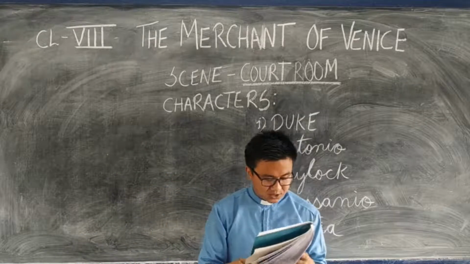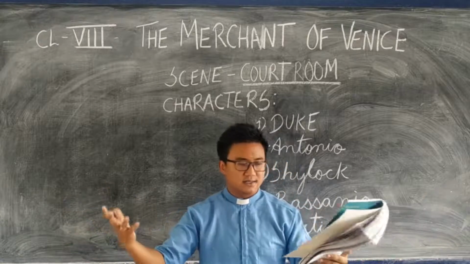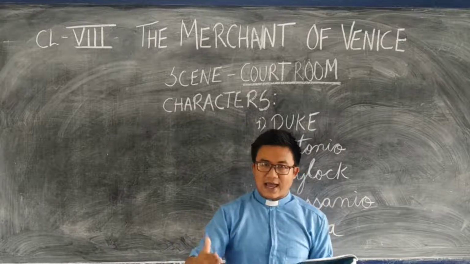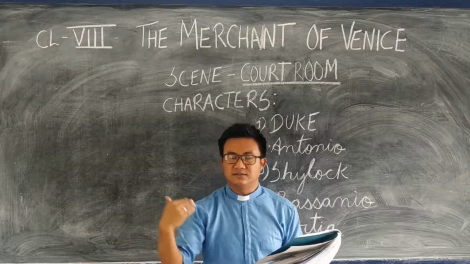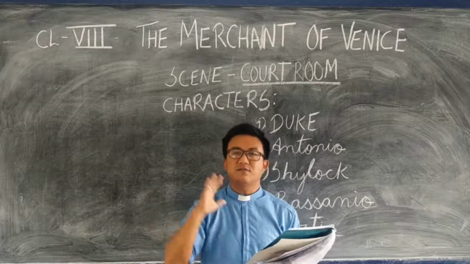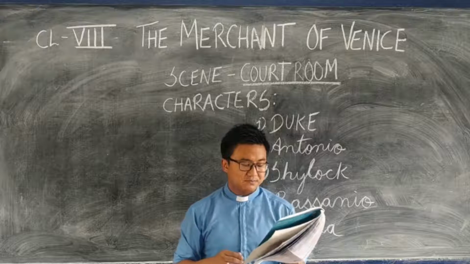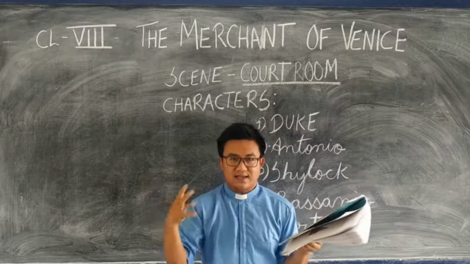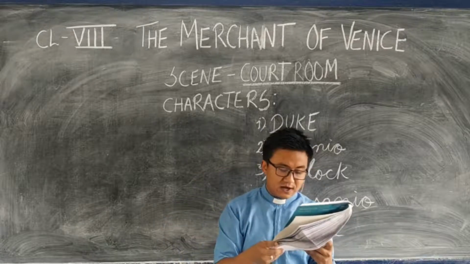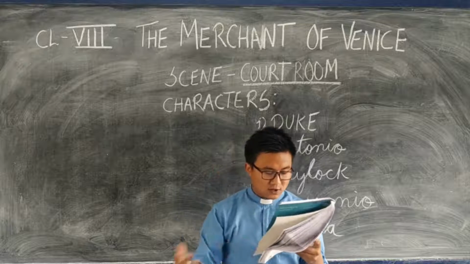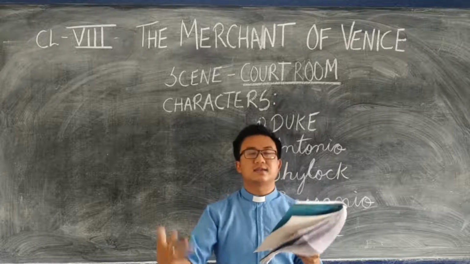Now Portia is there. The Duke says, "Antonio and old Shylock, please stand." These are the main characters, isn't it? Shylock has filed a case against Antonio for not having been able to pay what he had taken from him in the stipulated time, and as of now, Antonio is the culprit in the eyes of Shylock. Now Portia says, "I must admit that your case is very unusual, but under Venetian law, we cannot stop you from proceeding with your claim. He has a claim on you. Is it correct?" Antonio says, yes, he has.